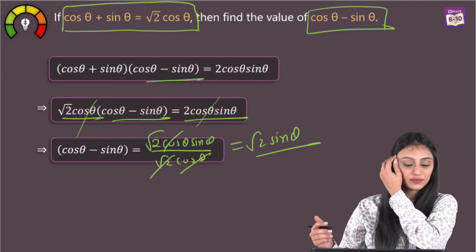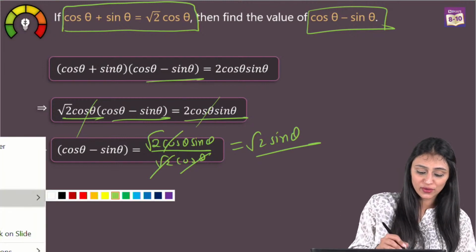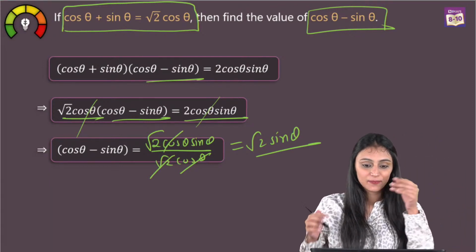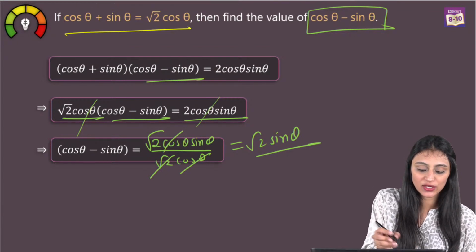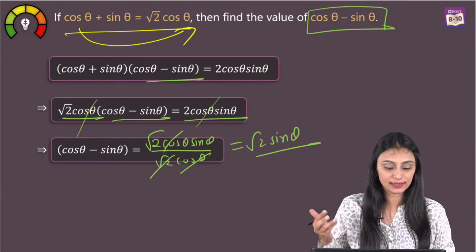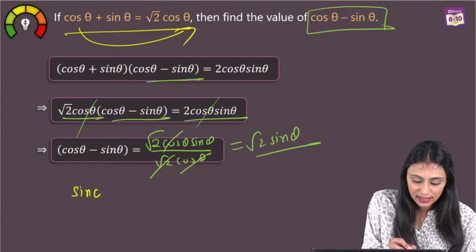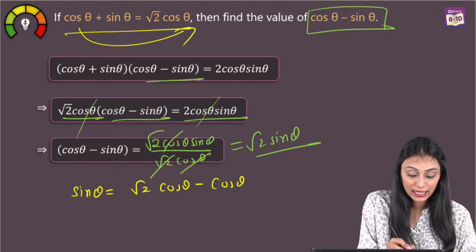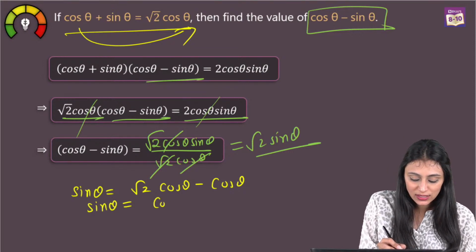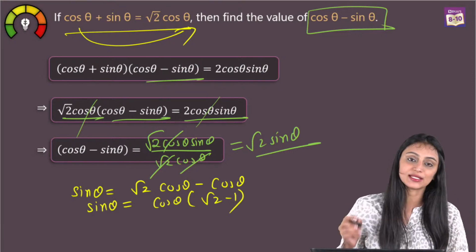Alright. Do you want to know one more method for this question? Yeah? Okay, let me give you one more method. In this equation, I can take cos theta to the other side. So we have sin theta equals root 2 cos theta minus cos theta. So sin theta would be equal to cos theta, you take common, root 2 minus 1.